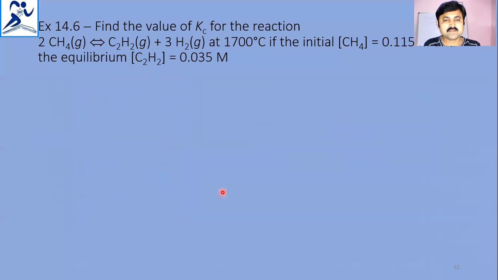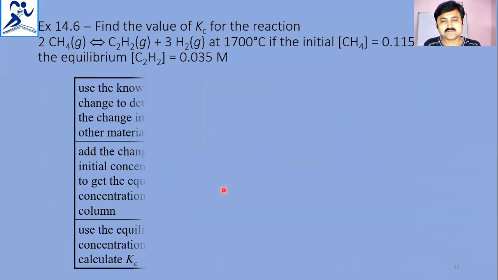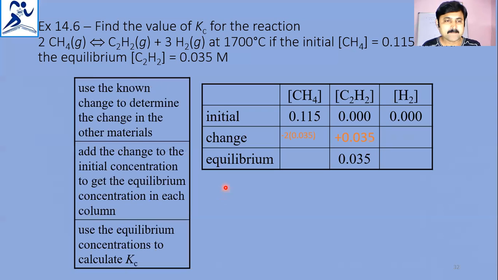Okay. In this, what happens? There are 2 moles of methane. The coefficient of methane in the equation is 2. So 2 into alpha, they have directly given, that is 0.035. So that is taken, that is decreasing for the reactant. For the product, 3 moles of H2 is there, so 3 into 0.035 is taken. So that is substituted, and the values are calculated. 0.045 came for methane and 0.105 came for hydrogen.